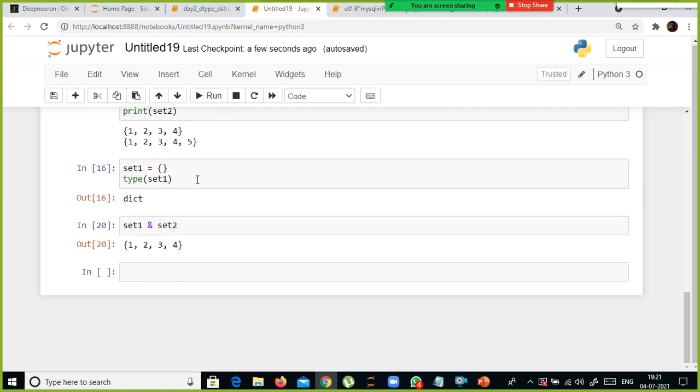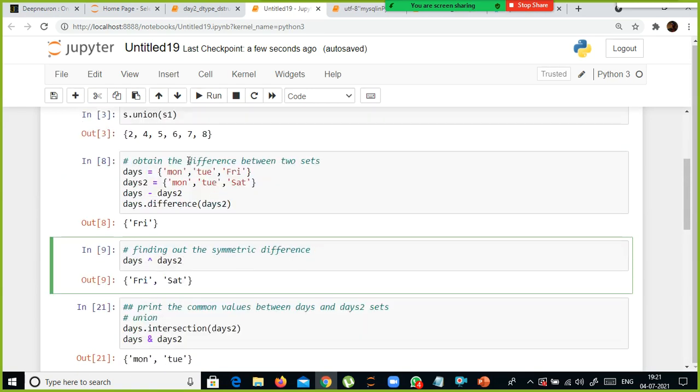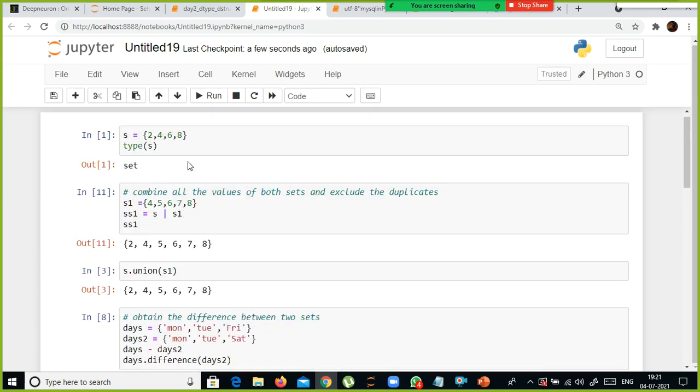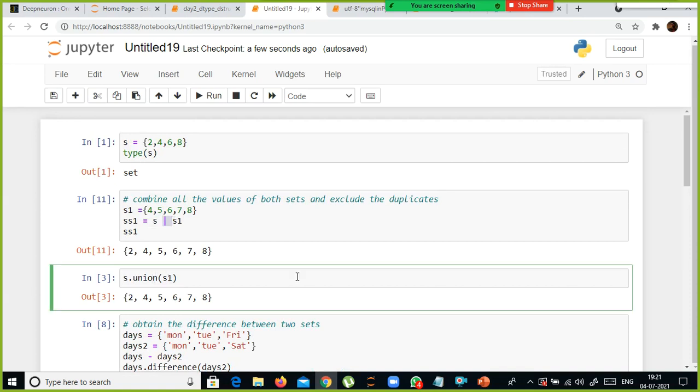And what else have we seen? The pipe operator is for union. The ampersand is for common values. This one is for the union, or you can use union itself. You can use it this way also. So hope you understood how to play around with the sets, right? And also we have difference or minus, the negative operator, you can use it. Okay, and what else do we have?